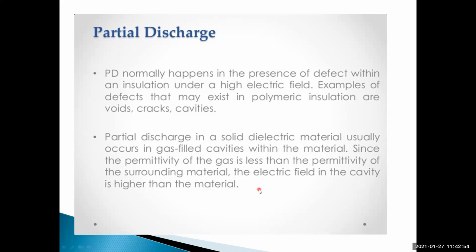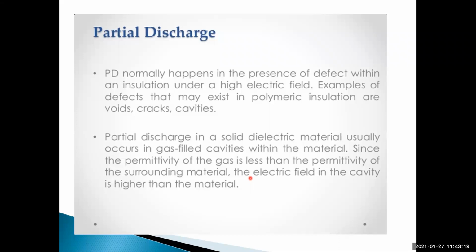Understood? In any material, because of a void, the inside of the void is nothing but empty space, that is gas only, air. So the permittivity of the air is less than that of the surrounding material, that is, the solid insulating material.